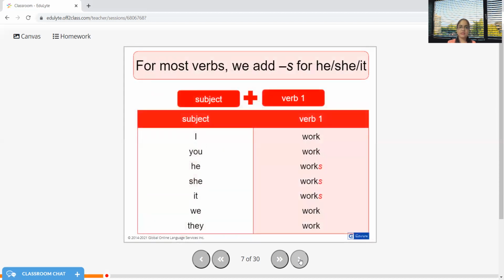So this chart is for your reference. You have a look at the subject and then notice the verb, what is used. I, you, work. He, she, it works. We, they work. This is the difference.